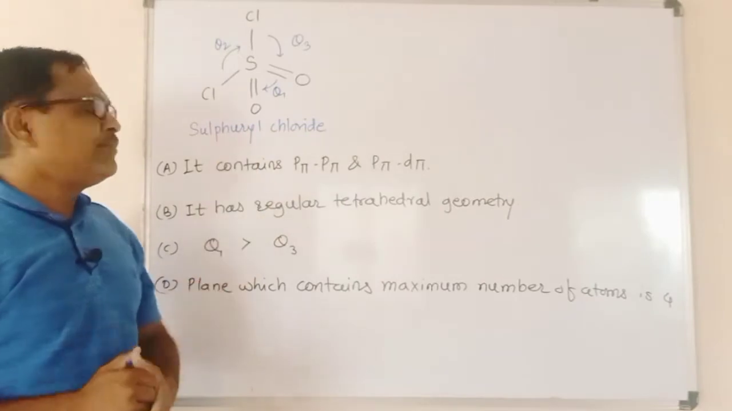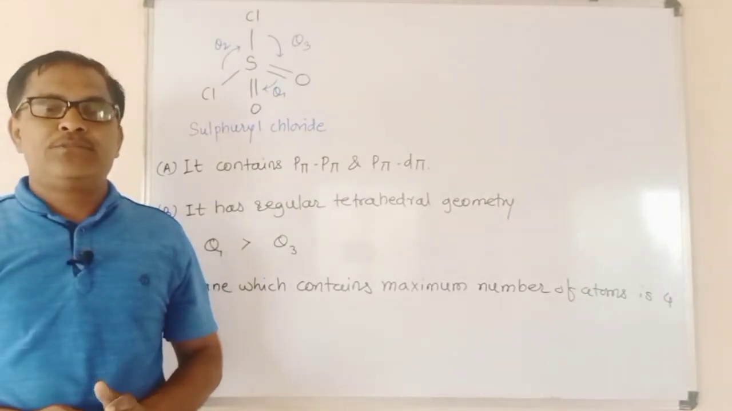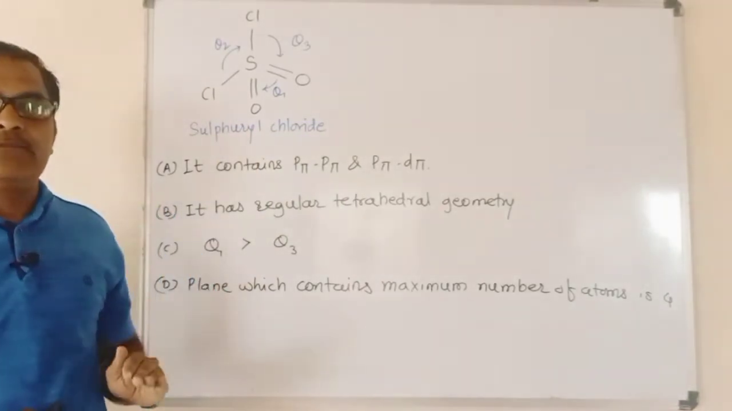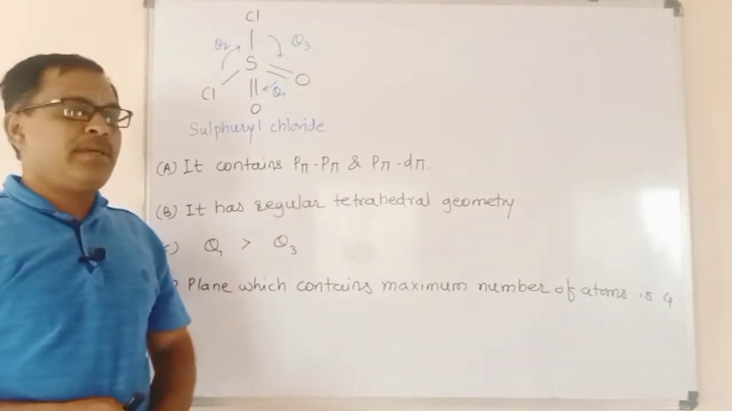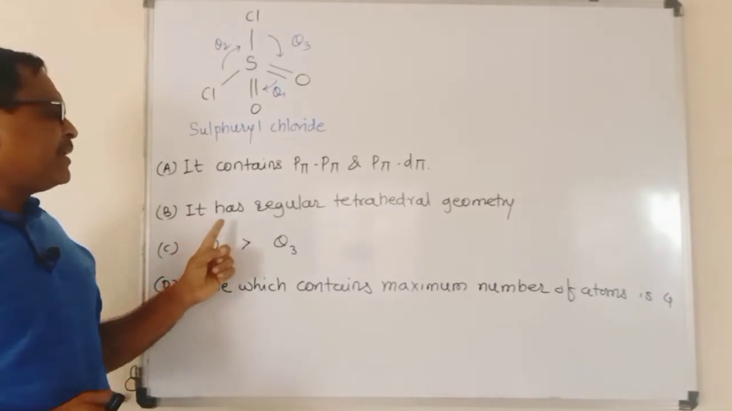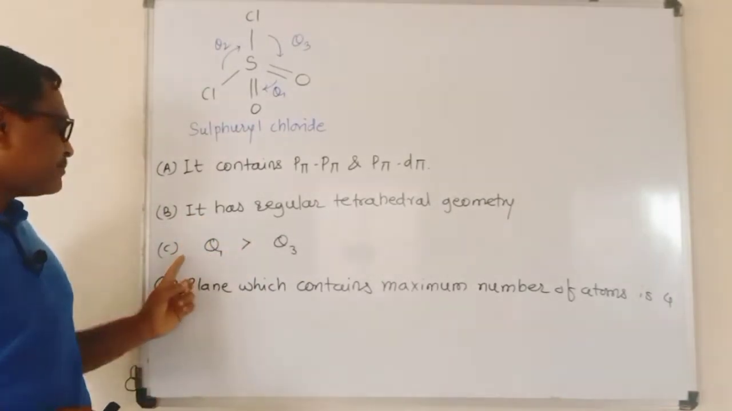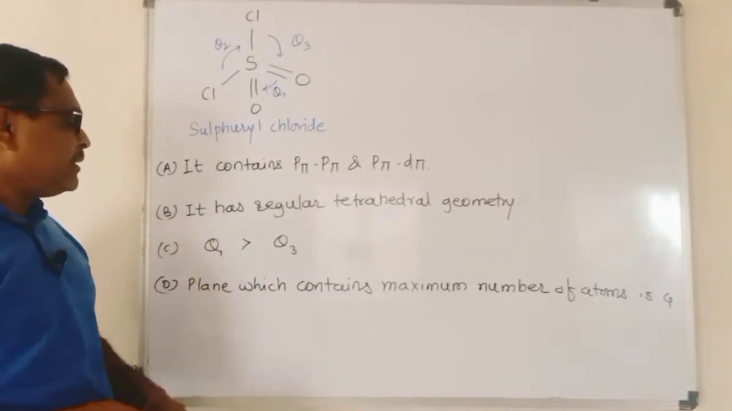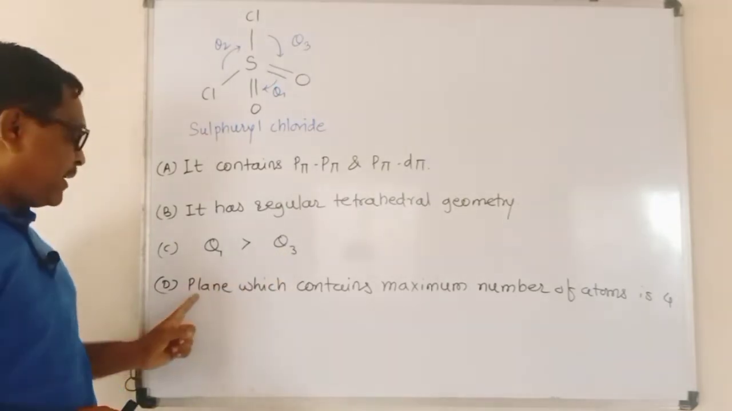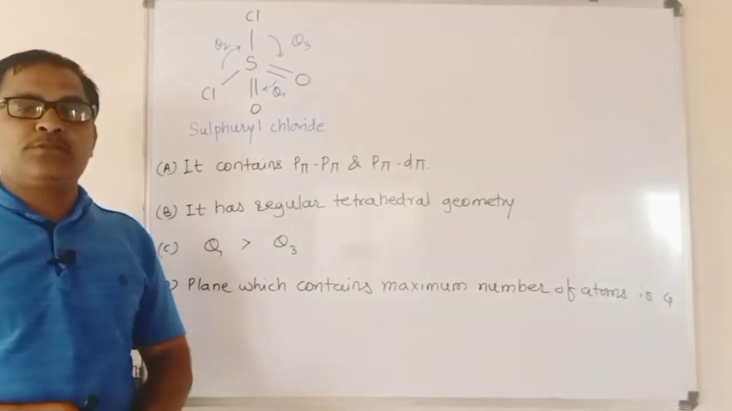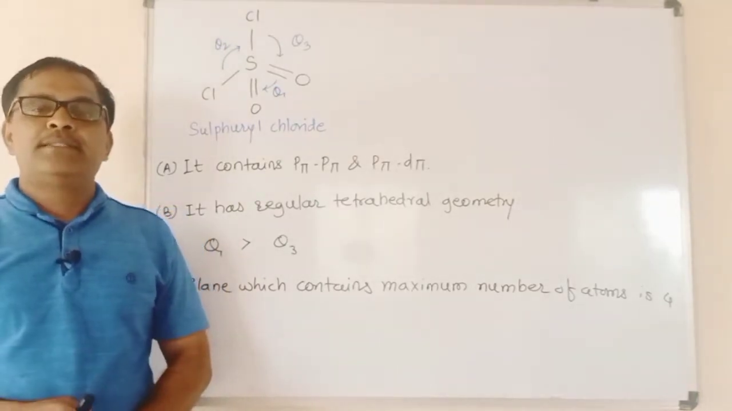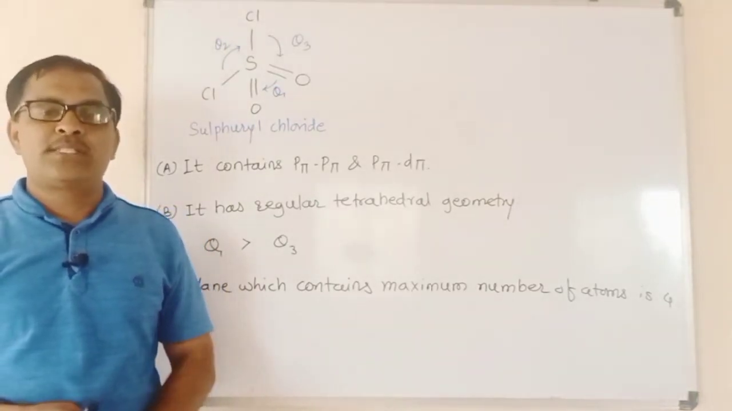This structure is given for sulfuryl chloride with formula SO2Cl2, and we have the options. First, it contains pπ-pπ and pπ-dπ. Second, it has regular tetrahedral geometry. Third option is θ1 is greater than θ3, and the fourth one is the plane which contains the maximum number of atoms is 4. And we have to find the correct option among these four statements.